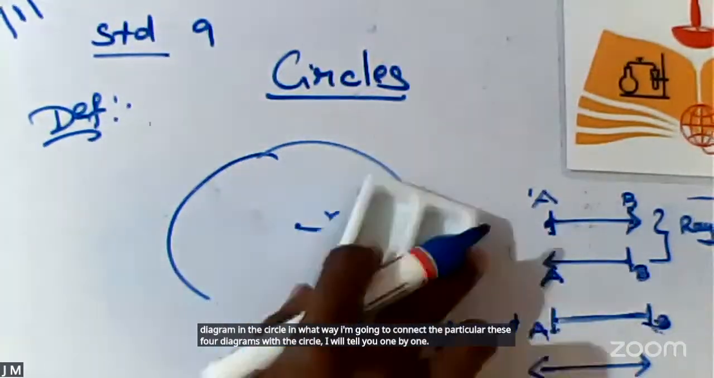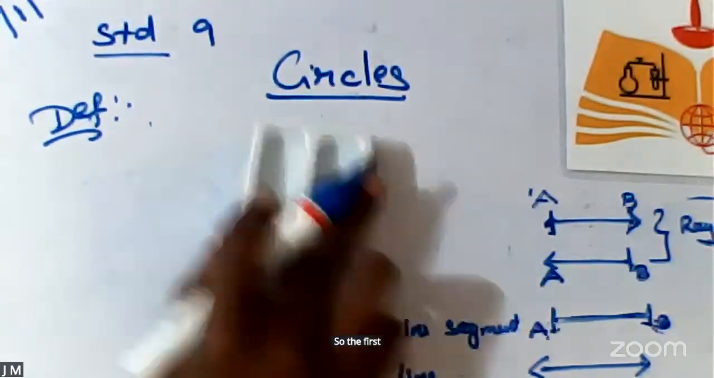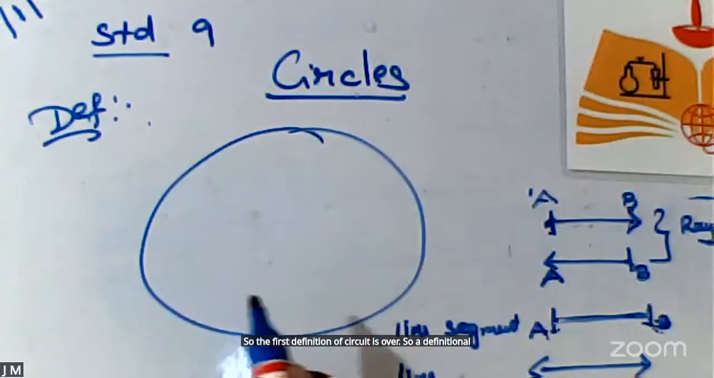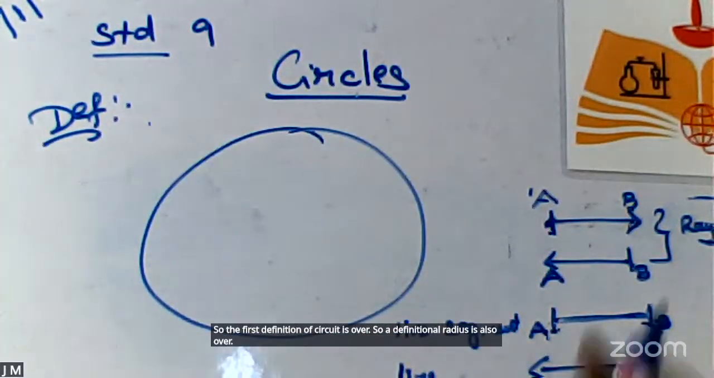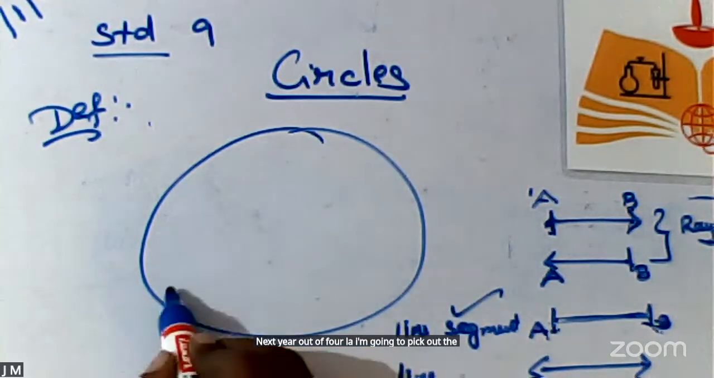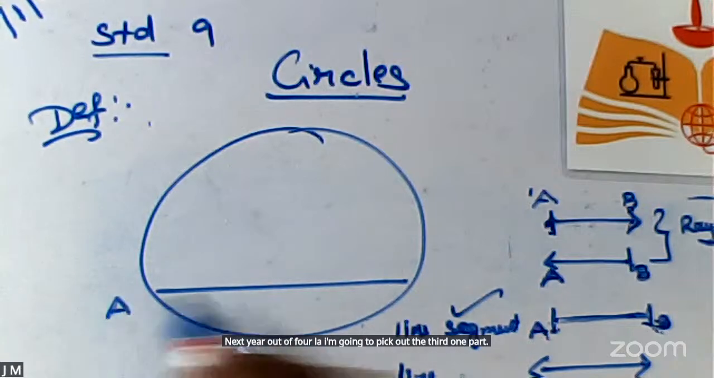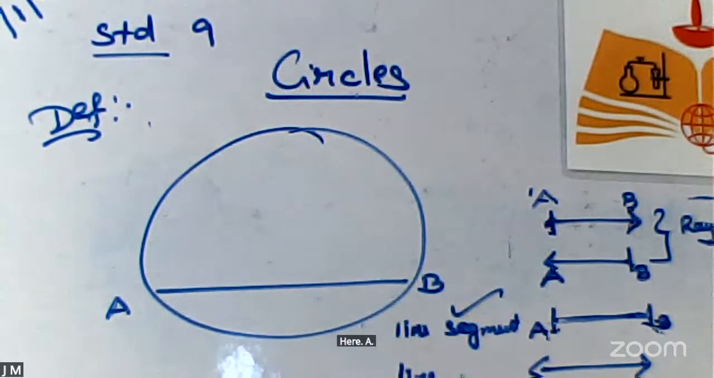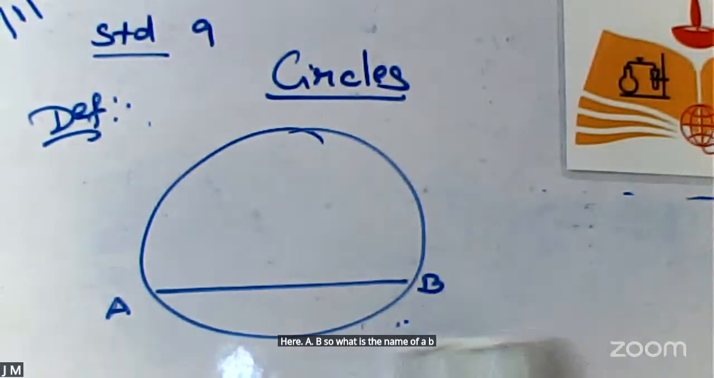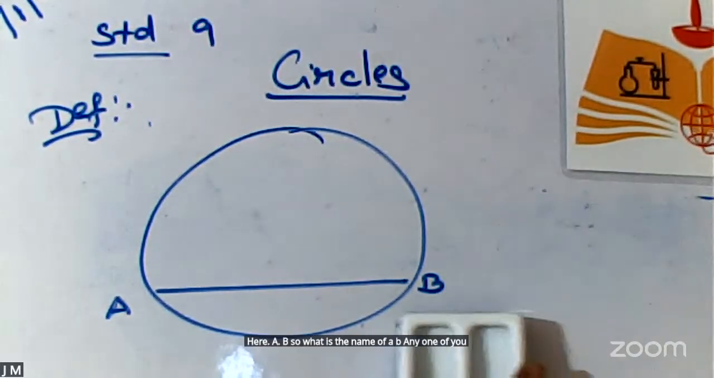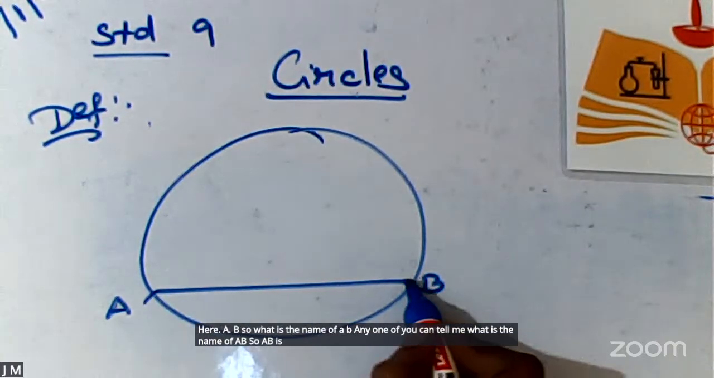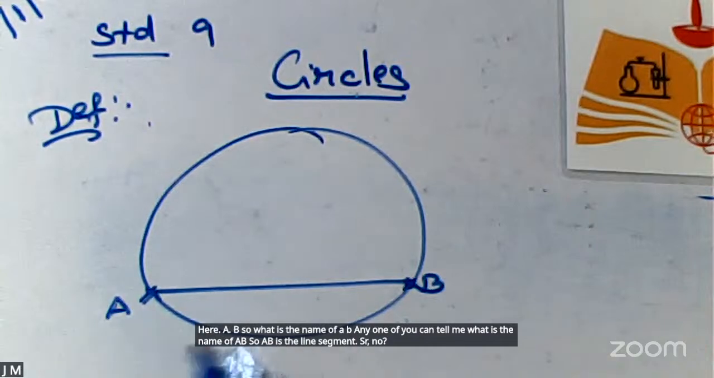So the first, the definition of circle, is over. The definition of radius is also over. Next, out of the four, I am going to pick the third one. Here, AB. So what is the name of AB? Any one of you can tell me the name of AB? So AB is the line segment. Yes or no? So I will tell you the definition.